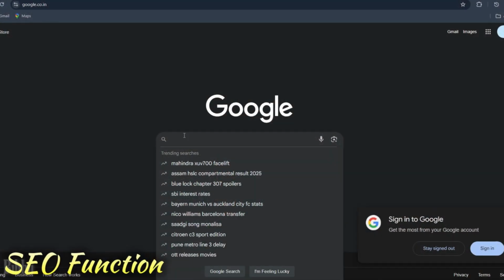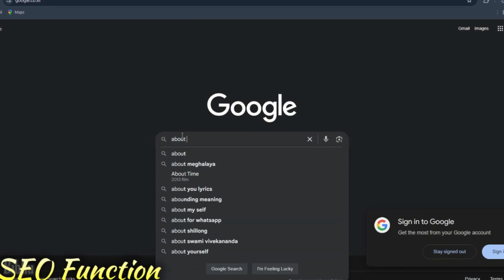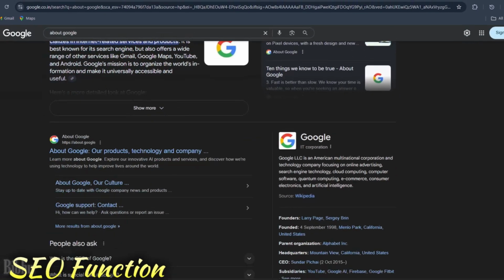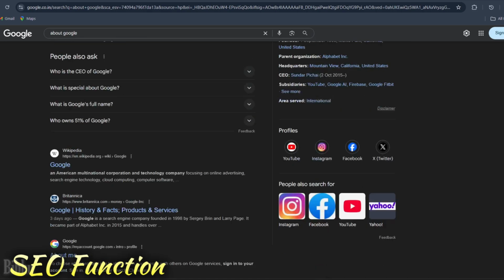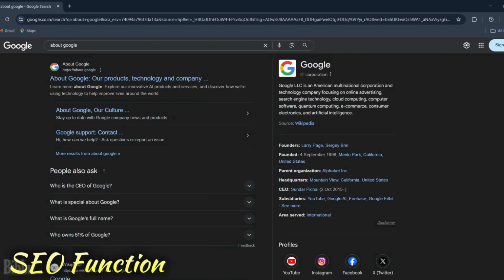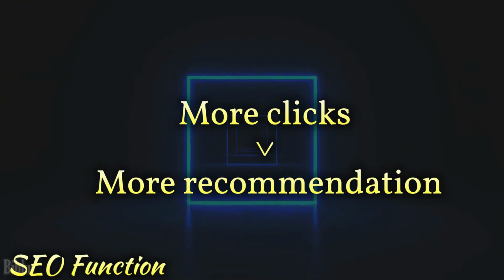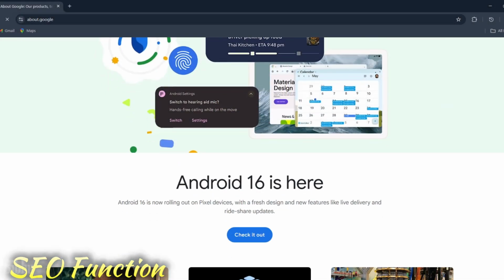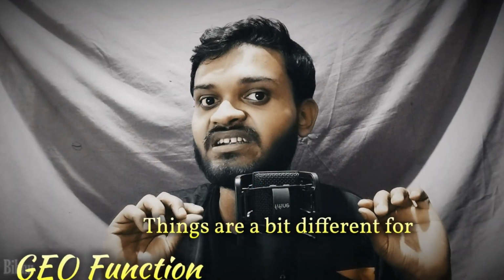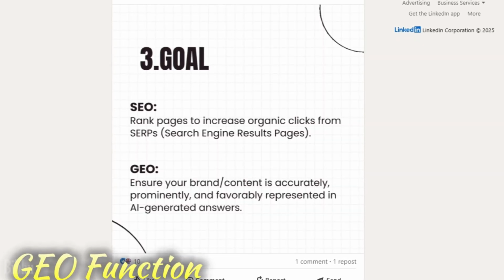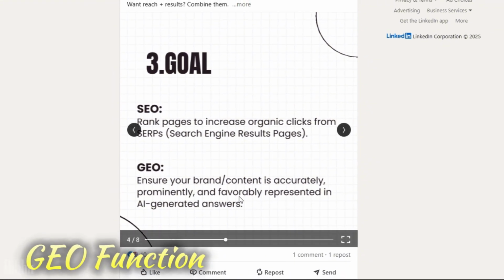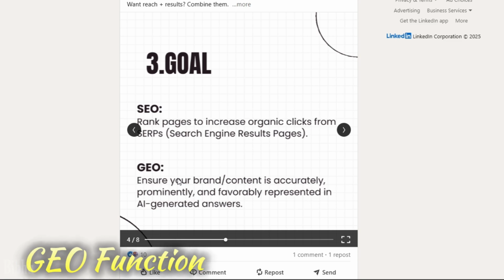We all know about SEO. Its main purpose is to rank pages depending on the number of clicks that a website gets. That means the more clicks the website gets, the more Google will recommend that website at the top, meaning it will rank that website. But in the case of GEO, things are actually a bit different. It ensures that brand or content is accurately, prominently, and favorably represented in AI generated answers.